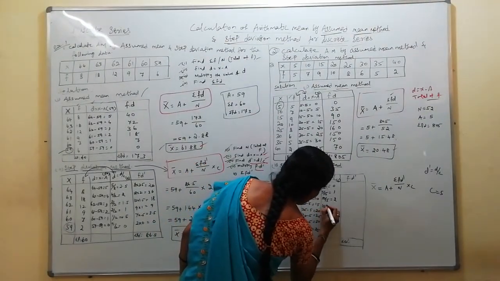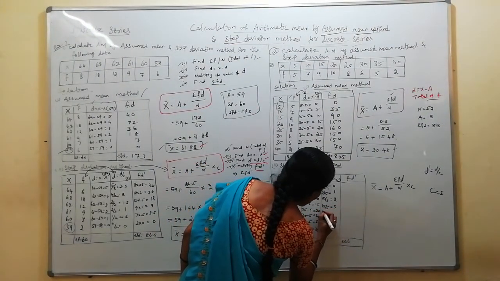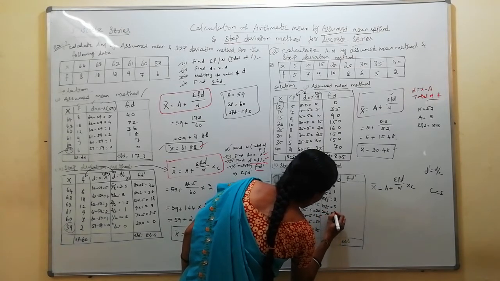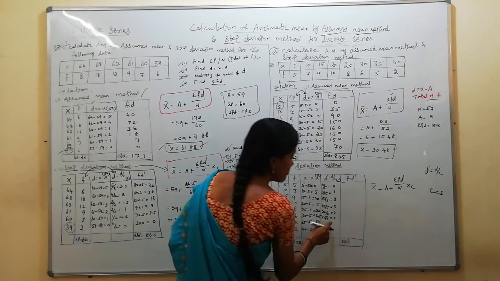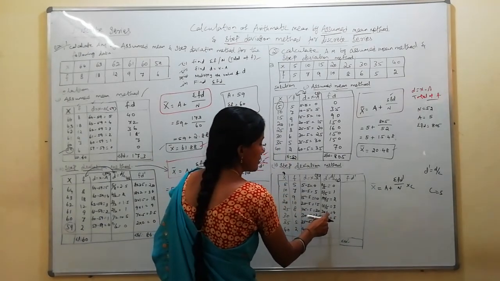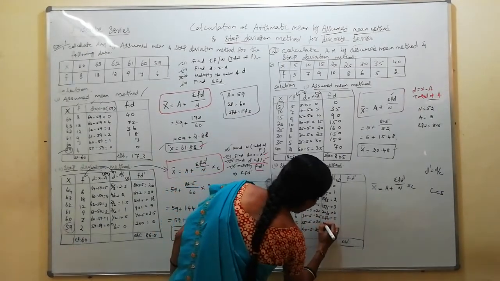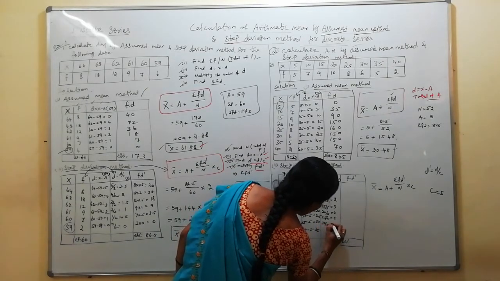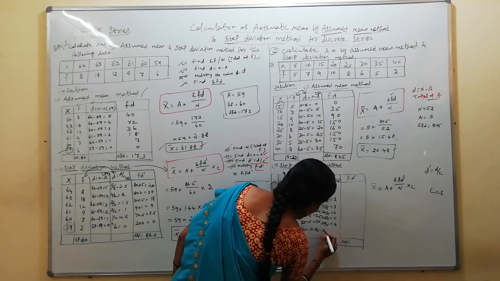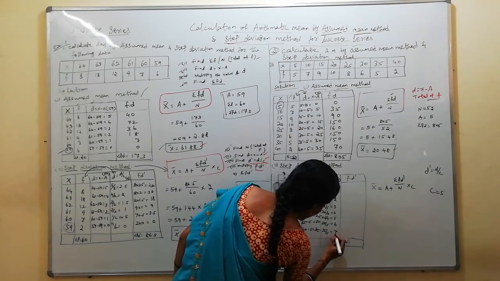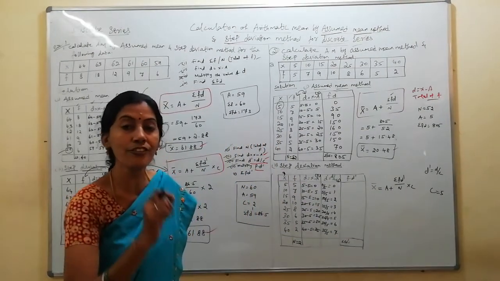Okay, 15 by 5 is equal to 3. 20 by 5 is equal to 4. 25 by 5 is equal to 5. 5 5s are 25, isn't it? 4 5s are 20. Okay. 30 by 5 is equal to 6. 6 5s are 30. Next one, 35 by 5 is equal to 7. Okay. I got the value of d dash.